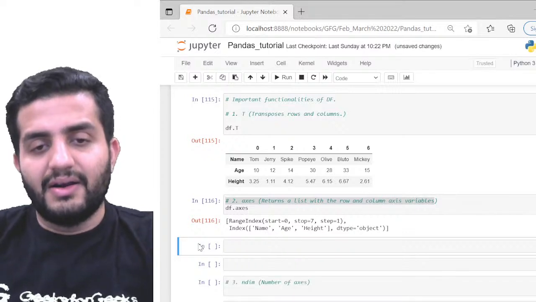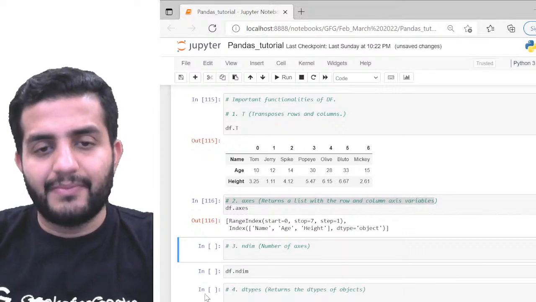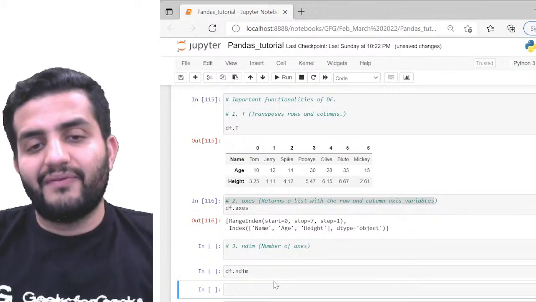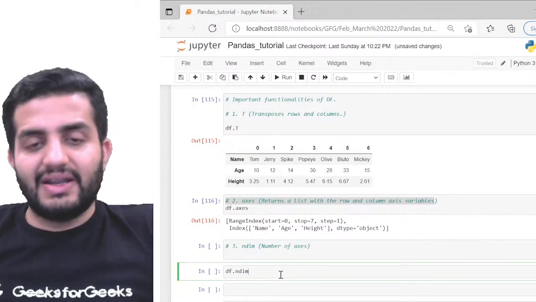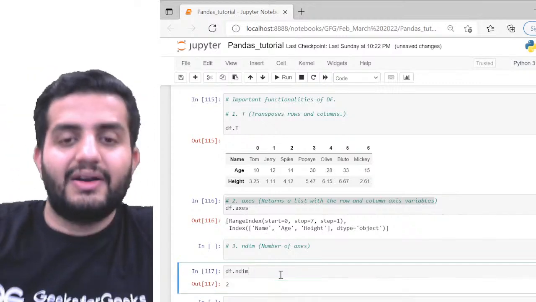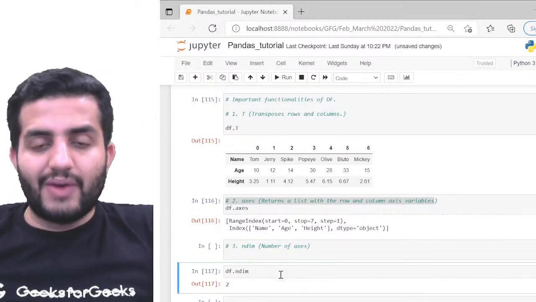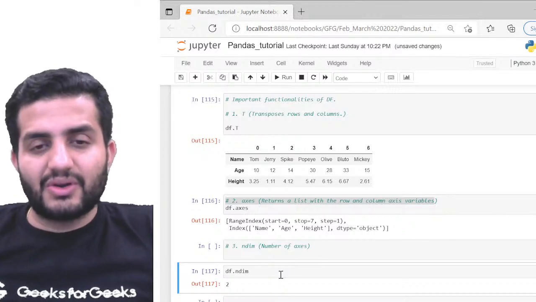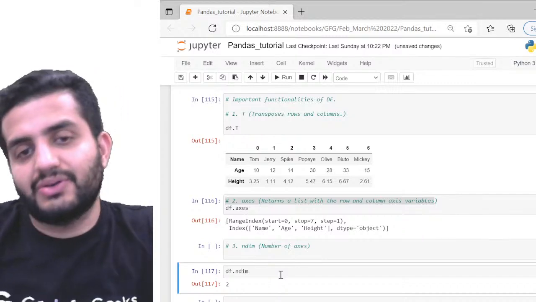The third interesting function is ndim. So ndim is the number of axes. You have one, so how many dimensions do you have here? 2. You have a row axis and a column axis. So by default, for a 2D data frame, it's going to be 2, the number of dimensions. Okay, it's plain simple.